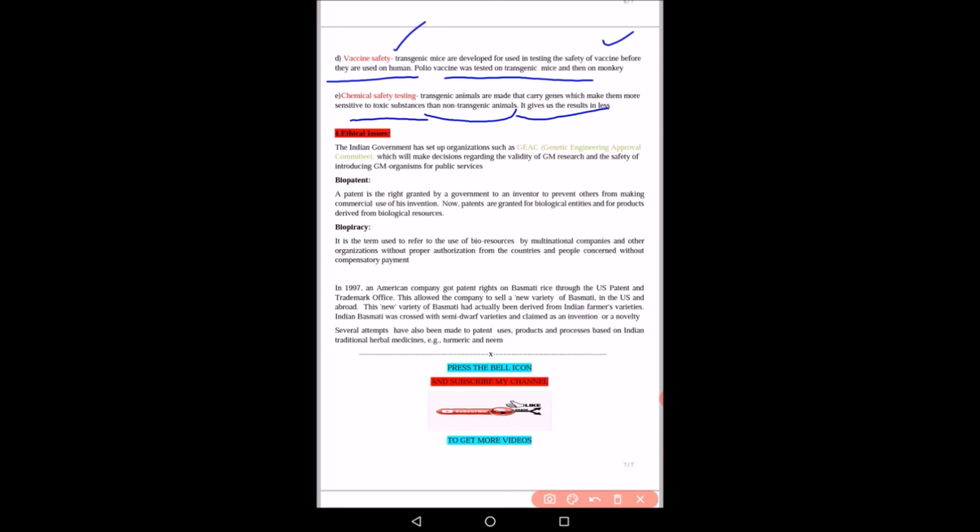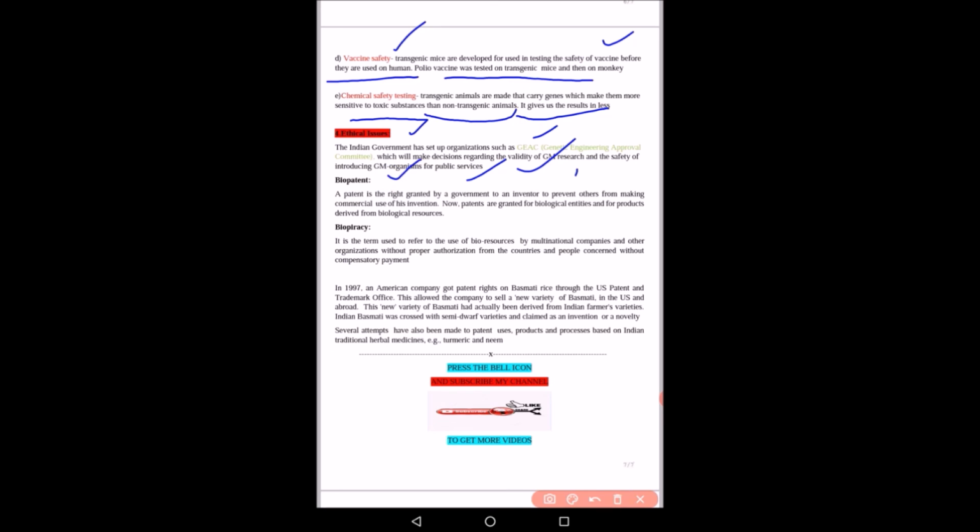Now, what are the ethical issues? The Indian government has set up organizations such as GEAC, that is Genetic Engineering Approval Committee, which will make decisions regarding the validity of genetically modified research and safety of introducing organisms for public services. So there is a particular Genetic Engineering Approval Committee which will make all the decisions on how these organisms are made and how this biotechnology is working.